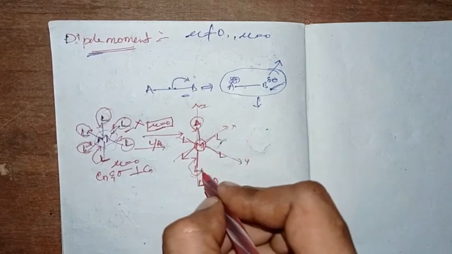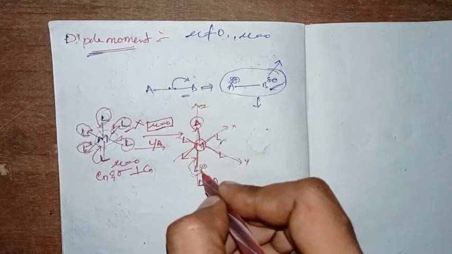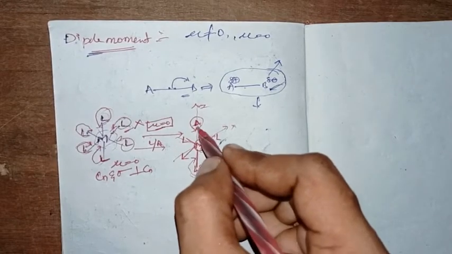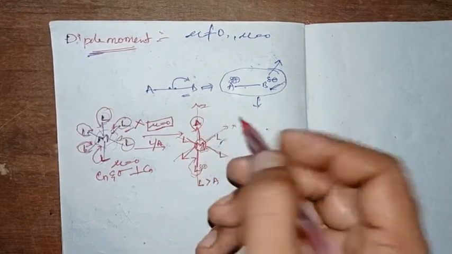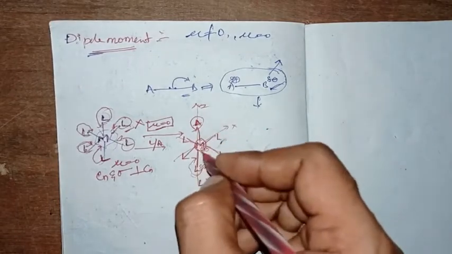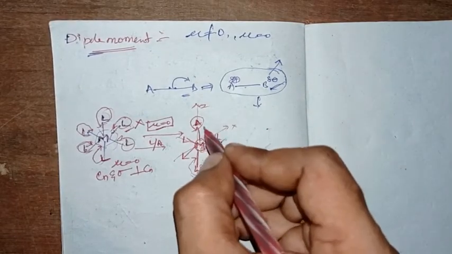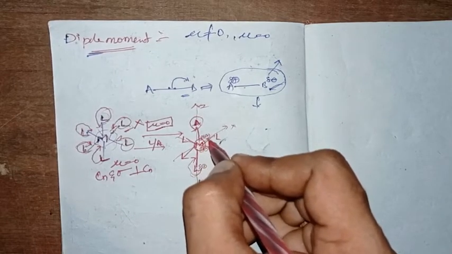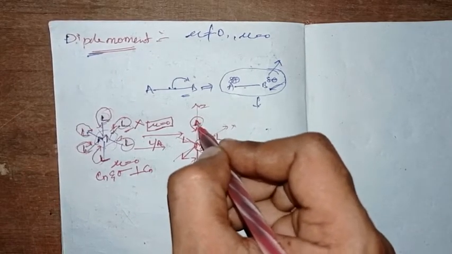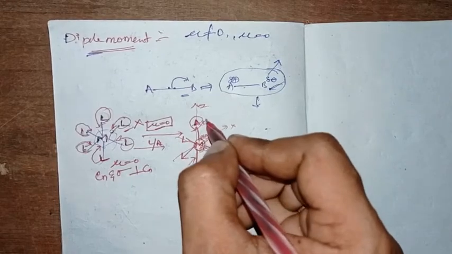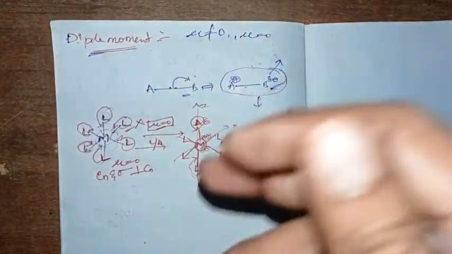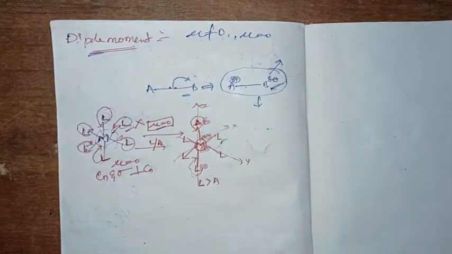This ligand will get more positive, and the metal will get more negative towards it. Whereas the A ligand donates less effectively towards the metal, so the metal gets a partial positive charge on that side, and the A ligand gets a partial negative charge. Like this, the partial negative and positive charges are arranged here.